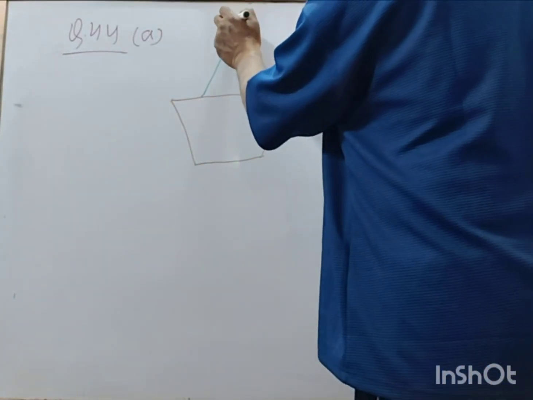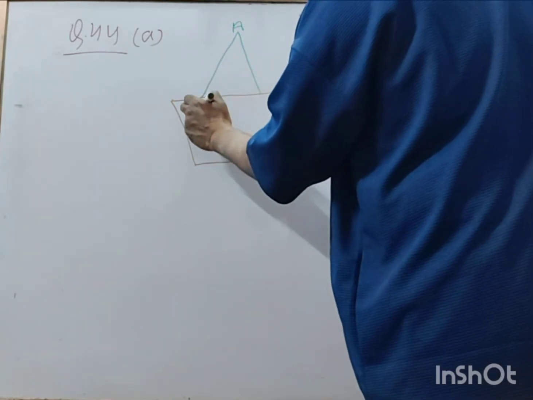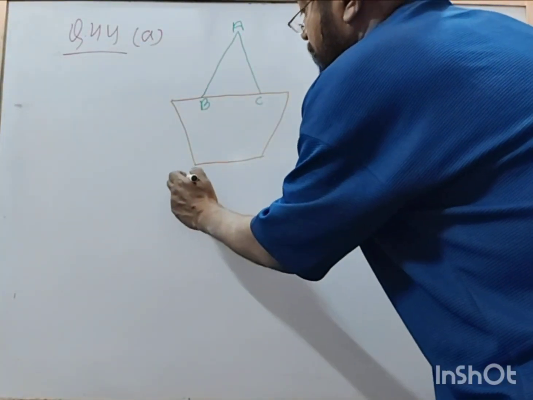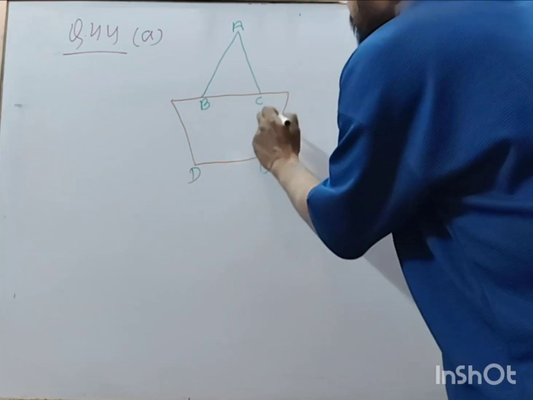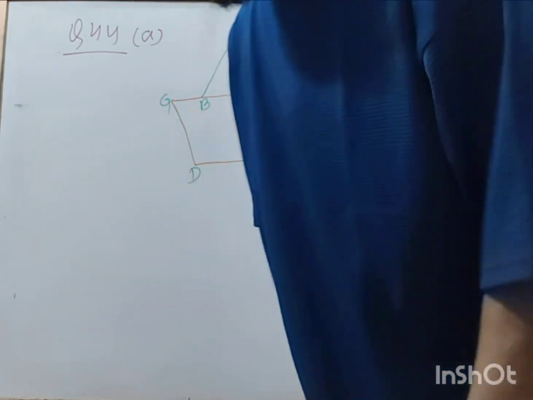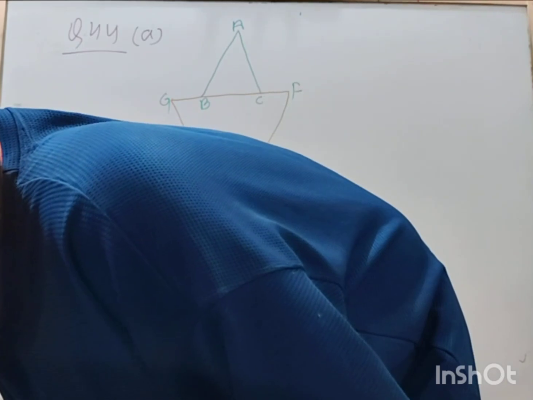Now A, B, C, right? D, E, F, G. Now what is given?